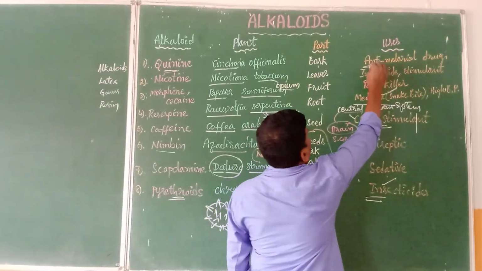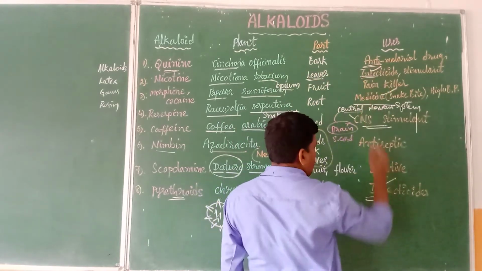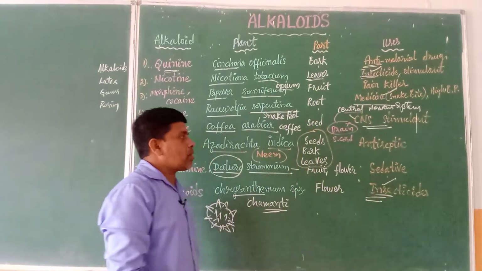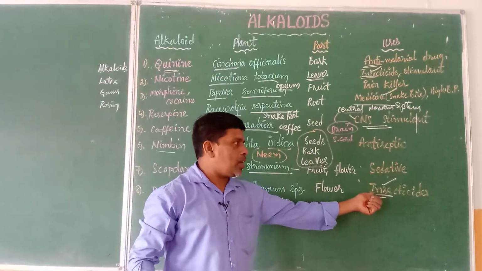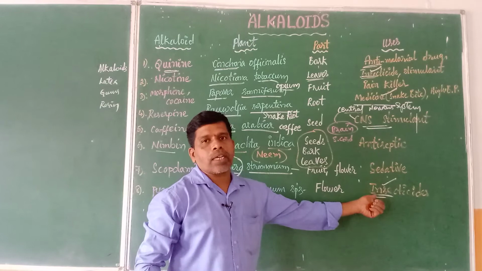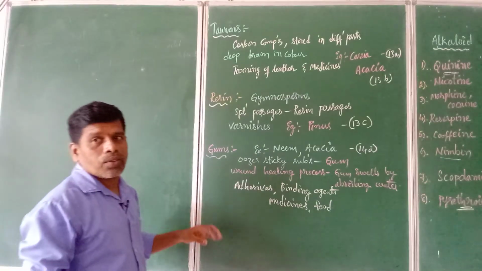Here we have tobacco leaves also, which act as the best insecticide, and even the petals of the chrysanthemum flower are used. They are ground into powder and used as the best insecticide while growing agricultural crops.